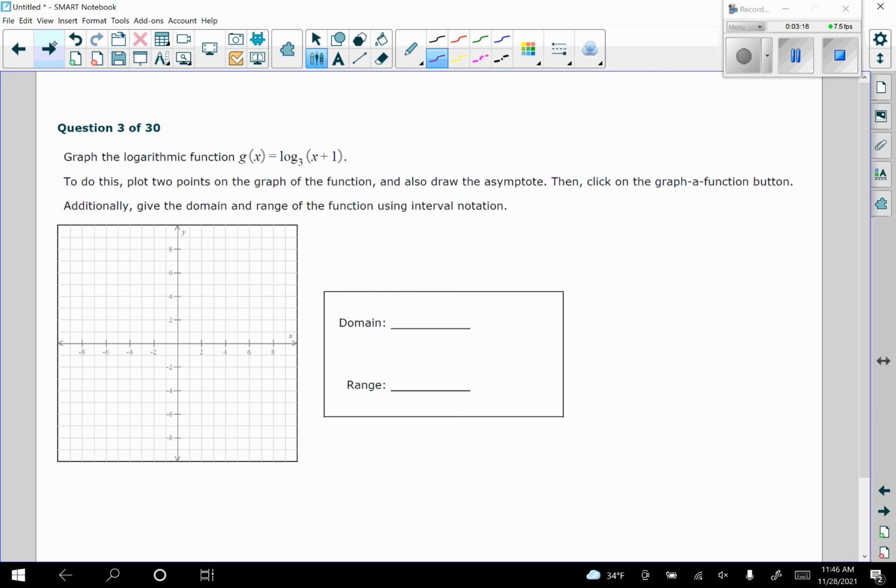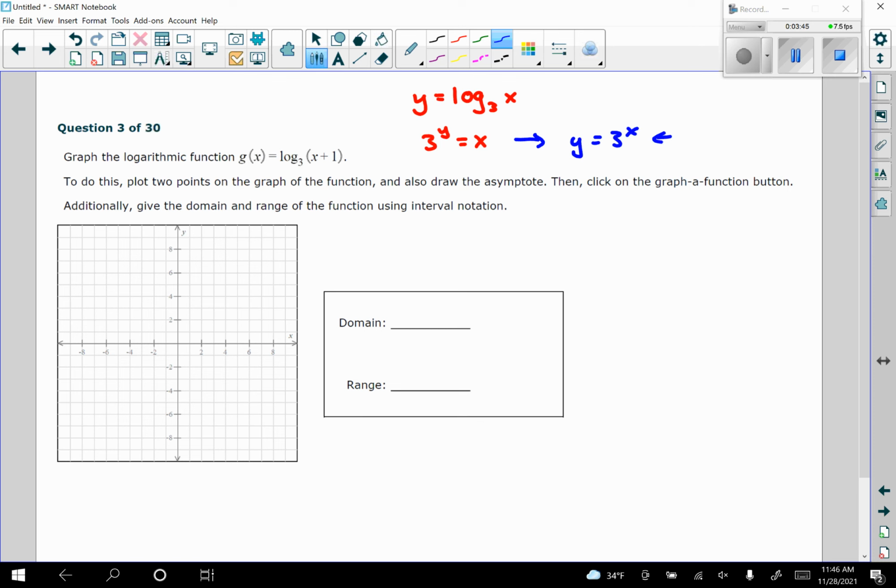All right, for question 3, we're graphing a logarithmic function. What's going to make it the easiest to do here is to start with the inverse. So let's just take the parent graph here, which would be y equals log base 3 of x. What we want to do is rewrite it exponentially as 3 to the y equals x, and then we turn this into its inverse by saying y equals 3 to the x.